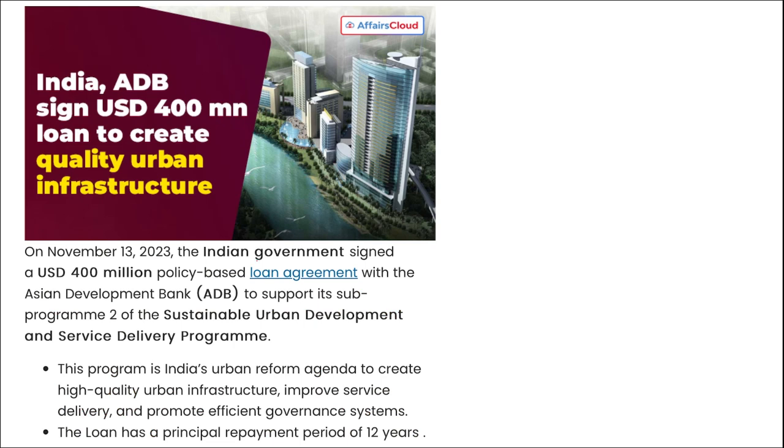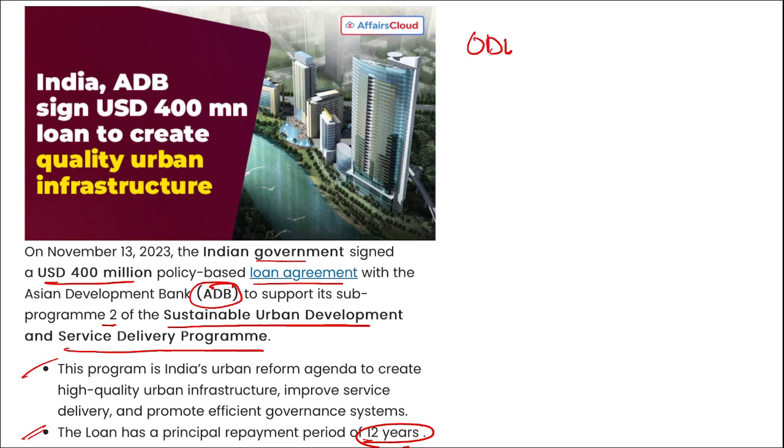Next, here you can see the Indian government signed a $400 million policy-based loan agreement with Asian Development Bank to support sub-program 2 of the Sustainable Urban Development and Service Delivery Program. And here you can see both the agendas as well as the time period of 12 years. Moving on, friends, which state recently implemented the One District, One Product scheme? It is Gujarat. Correct. Then which state is building a dam at a cost of 6,134 crore rupees?